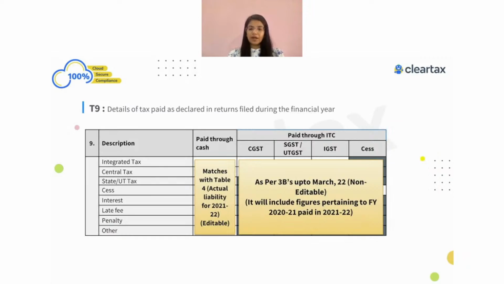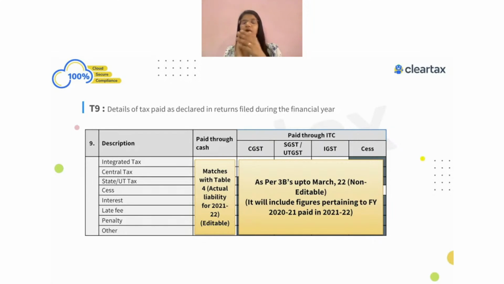Now, one part, right? Because we just talked about table number 4, table number 5, table number 9 and all. So one part, if you just see, there is paid through cash, there is paid through ITC. And if we look into this, this is a non-editable field. This is not editable. And today the government auto-populates this information basis your GSTR-3B.